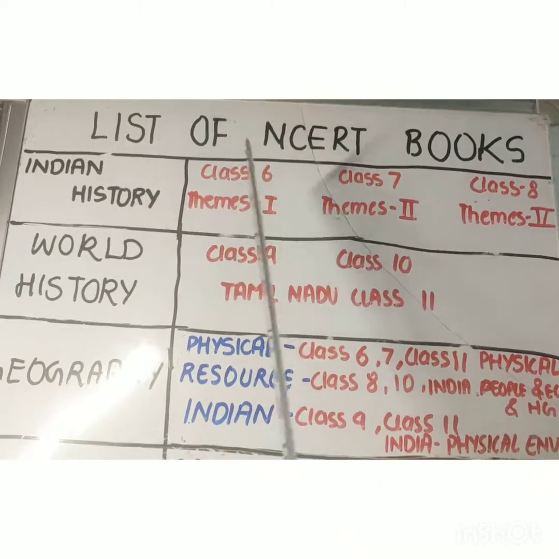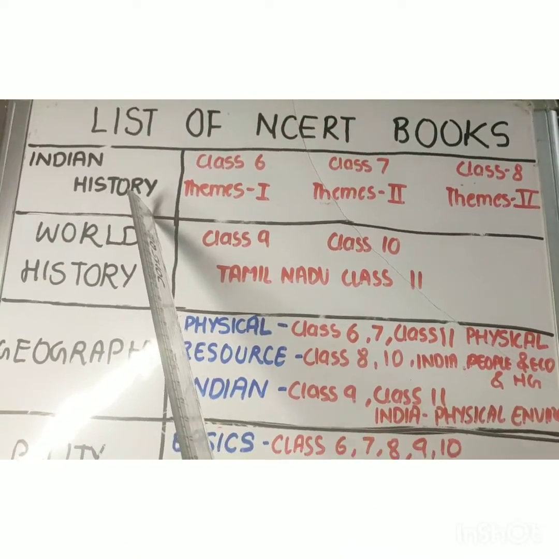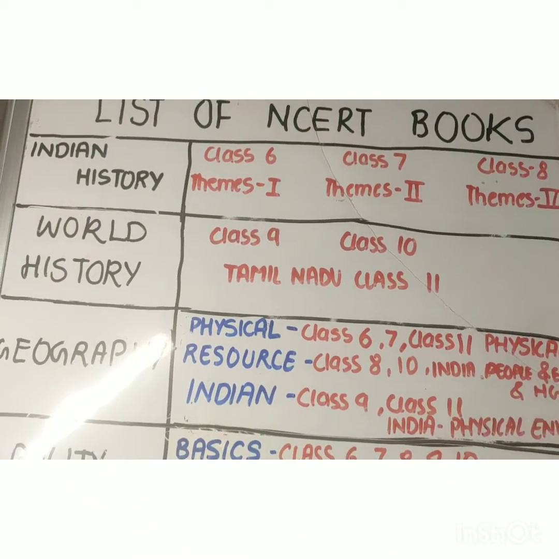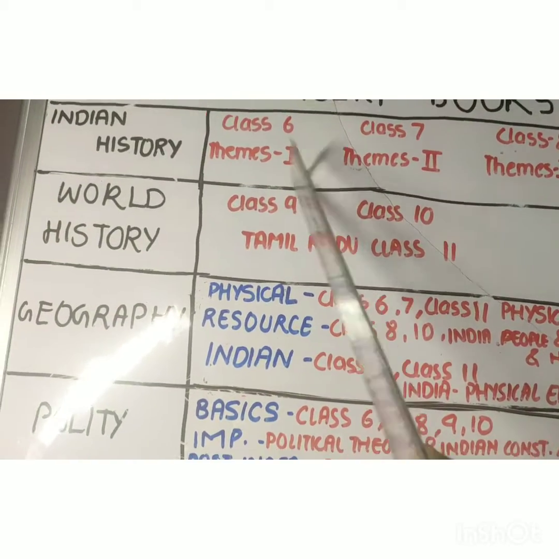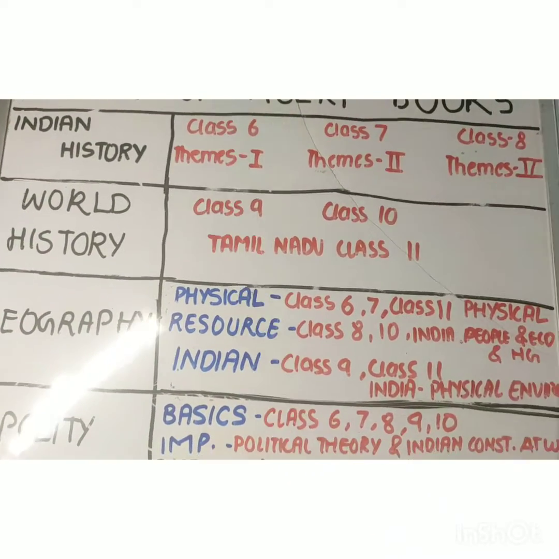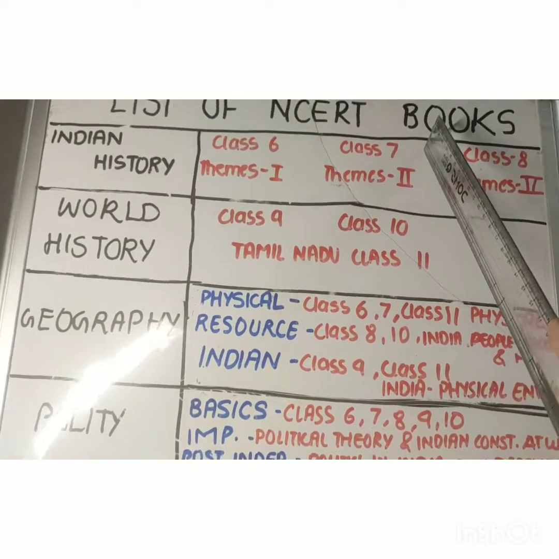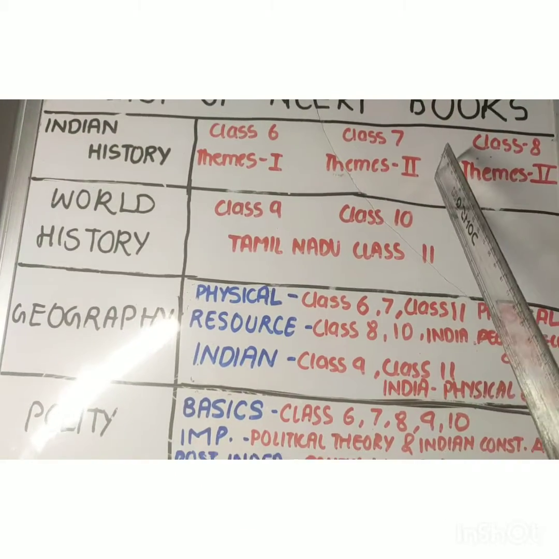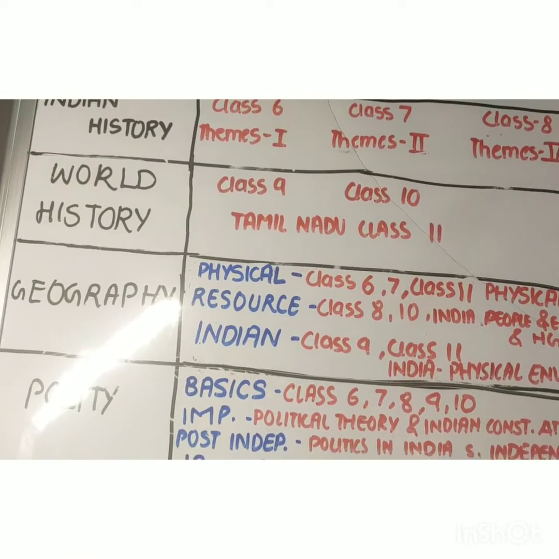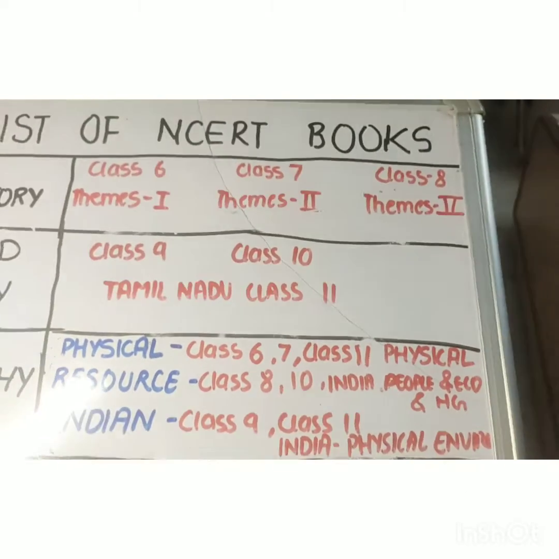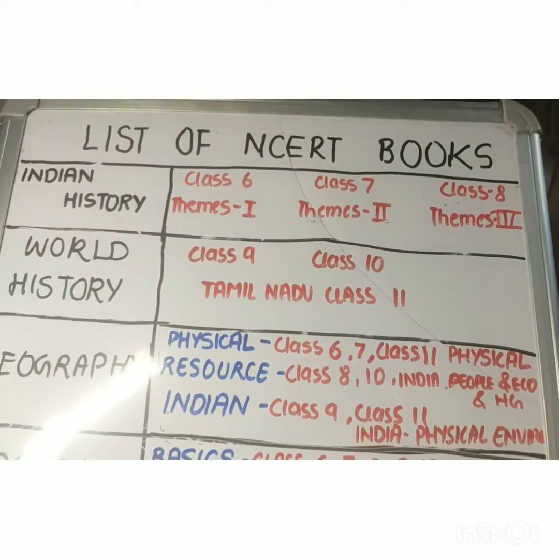Indian history includes ancient history, medieval history, and modern history. For Indian history, the NCERT books are in this order: class 6th NCERT with Themes in Indian History Part 1, and the class 12th history books. These are all the new NCERTs, and I will tell you to read the new NCERTs and not go for the old ones. They are not relevant for the current times. Now class 7th NCERT for medieval history and Themes in Indian History Part 2. Then for modern history, class 8th NCERT and Themes in Indian History Part 3.